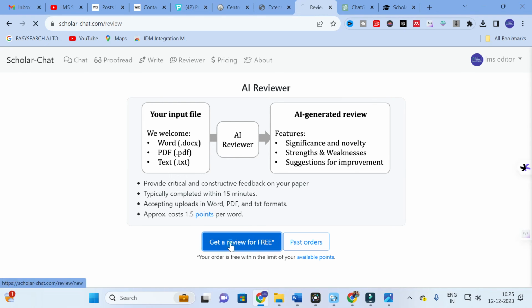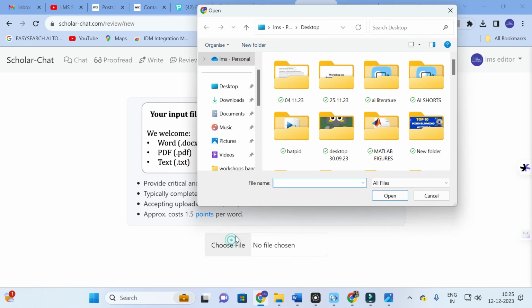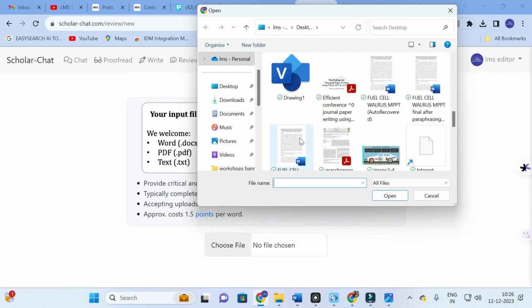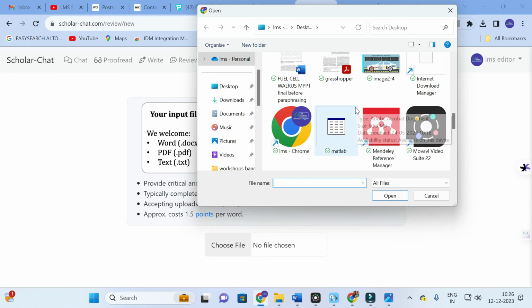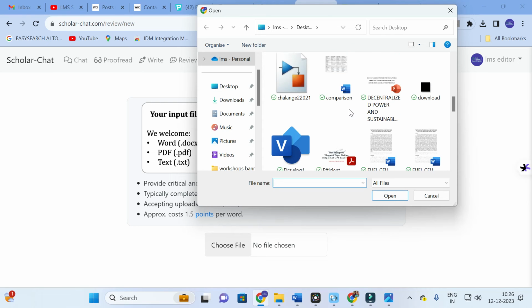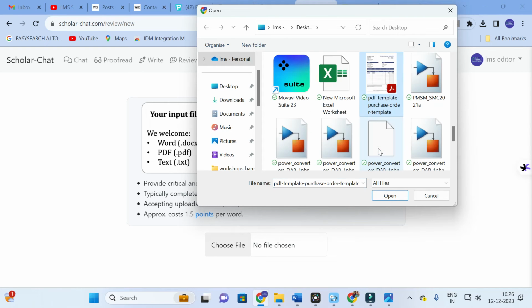For example, I am going to get a review for free. I am going to upload the same document I have used for proofread. Why I am doing that is because it consists of only a small number of words, only a paragraph. So let us see how it will generate.